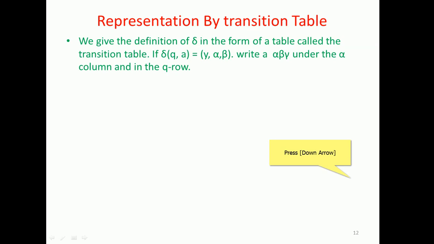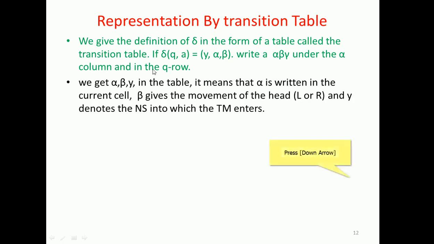If delta of q comma a is equal to gamma alpha beta, then write alpha beta gamma under the alpha column and q row. That is the transition table. So we get alpha beta gamma in the table.